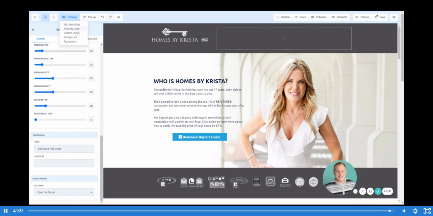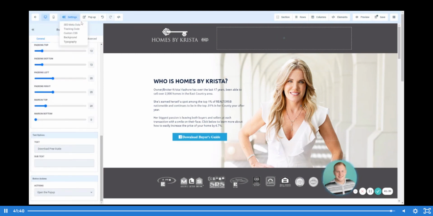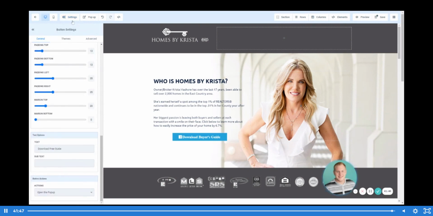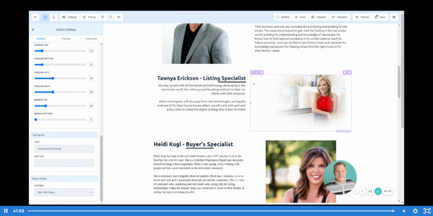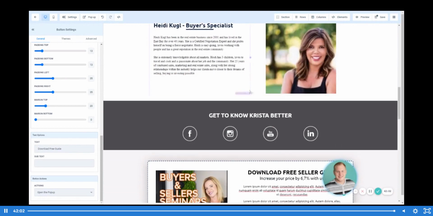Right. Under that, you're going to see some custom CSS, backgrounds, typography. We really don't need to get into the custom CSS. We don't need to get into the background. We don't need to get into the typography. Right? You guys don't have to worry about those individual things. But that should just about cover it for today and give you enough information to get up and running, be able to build out a fantastic funnel that's going to be eye-popping and catch yourself some new buyers or sellers.